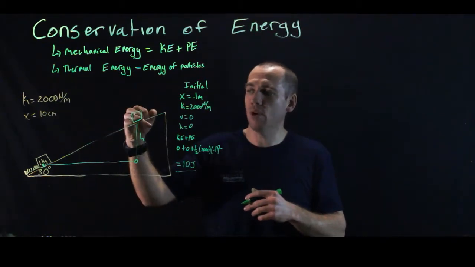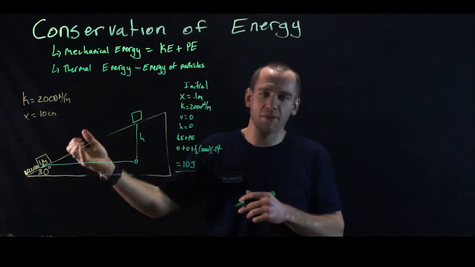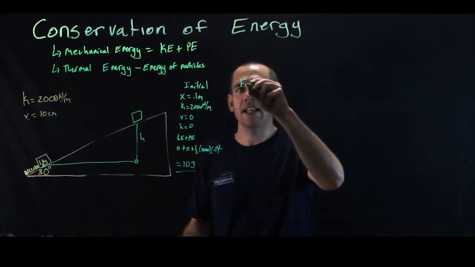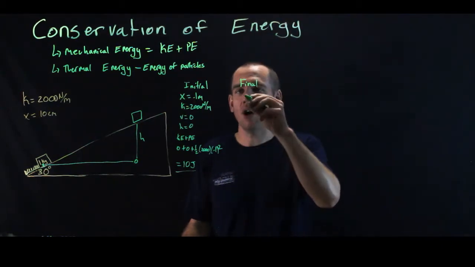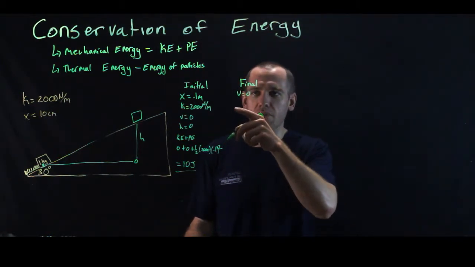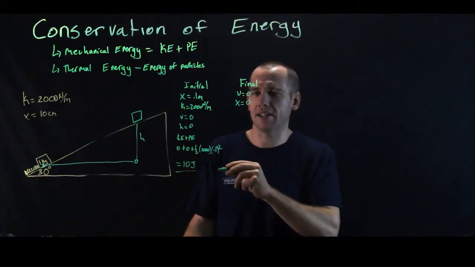At its very highest point, it stopped moving, and so none of that energy is kinetic. Halfway up, some of its energy would be kinetic. But all we're interested in is, at its final position, how high is it? Now, all of its energy is gravitational potential. It's no longer in motion, so its velocity is 0. The spring is no longer stretched, so there's no elastic potential energy.